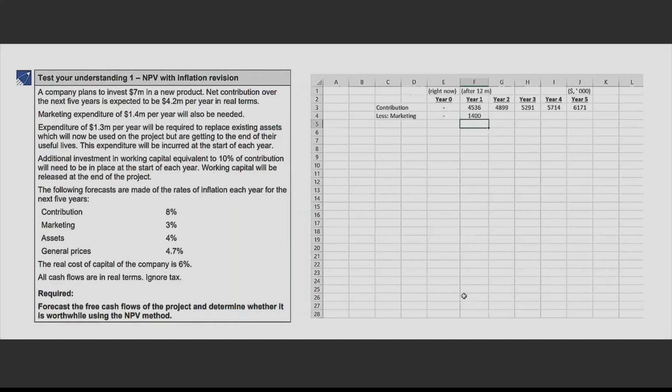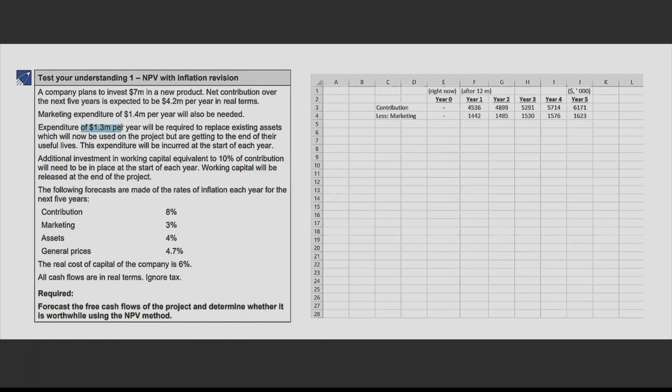Now from now to 12 months, inflation has been in place. Marketing is getting inflated at 3%. Now I need to inflate this amount by 3%. So I multiply it by 1.03. Likewise, this is how you calculate the marketing expense also, right? Now, after that, what is the expenditure?